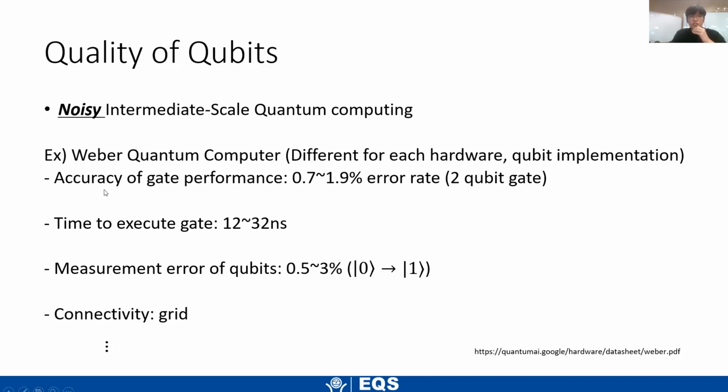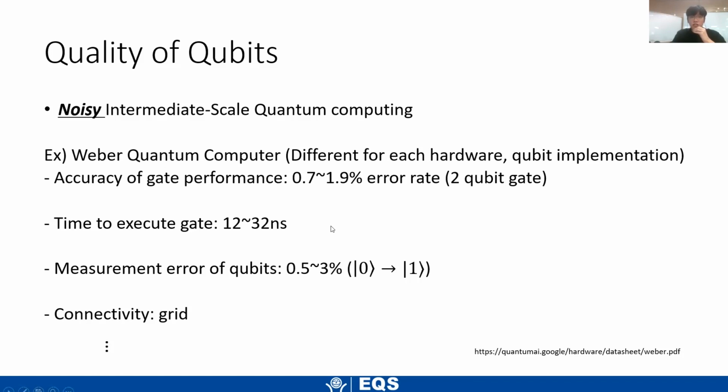So for the accuracy of gate performance for 2-qubit gates, the error rate is about 0.7 to 1.9%. And the time to execute gates is about 12 to 32 nanoseconds. And the measurement error of qubits is about 0.5 to 3%. And one thing to note here is that this is the measurement error when we prepare the 0 state but measure it as the 1 state. And actually, the probability for the other way around, when we prepare the 1 state but measure it as the 0 state, is much higher than this.